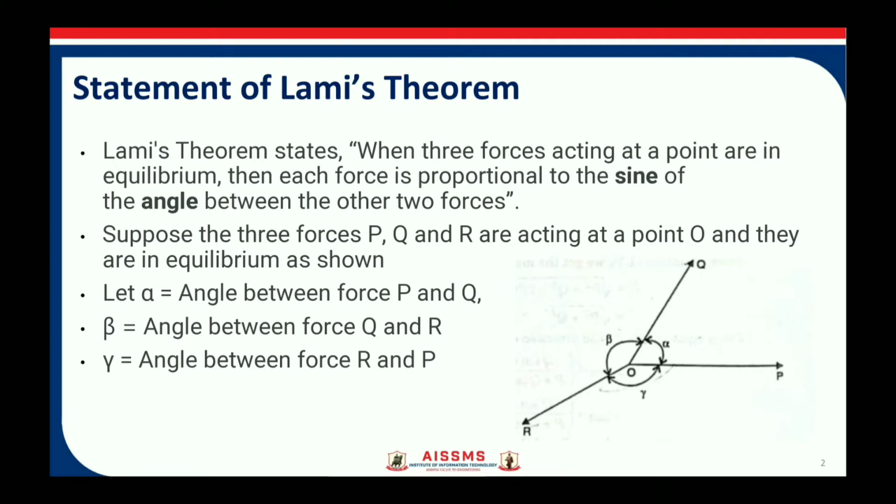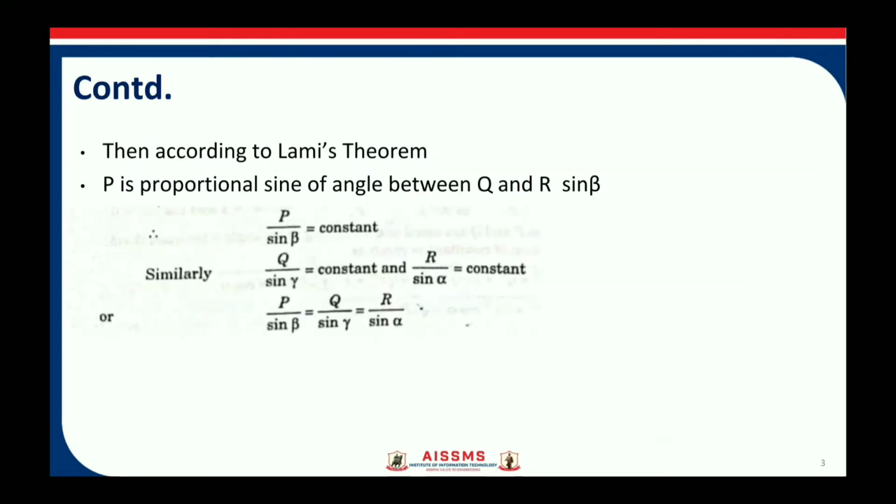Okay. So suppose the three forces P, Q and R are acting at a point O and they are in equilibrium as shown. Let us say alpha is the angle between the force P and Q, beta is the angle between the force Q and R, and gamma is the angle between R and P. So by applying Lami's theorem, we will get P is proportional to sine of the angle between the force Q and R, that is sine beta.